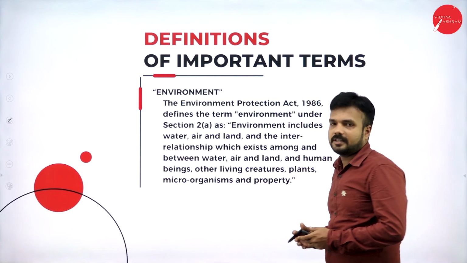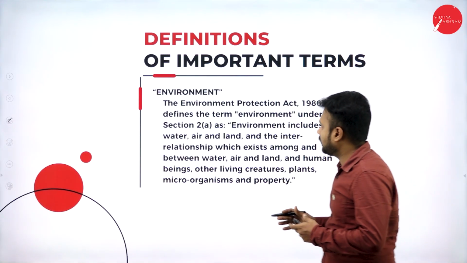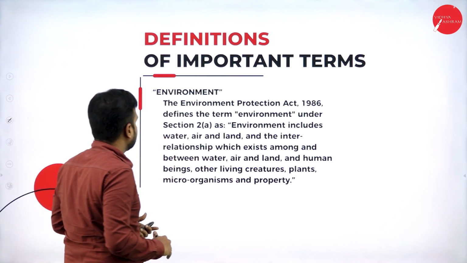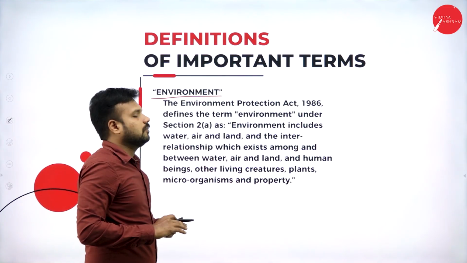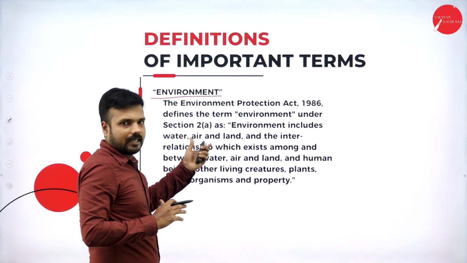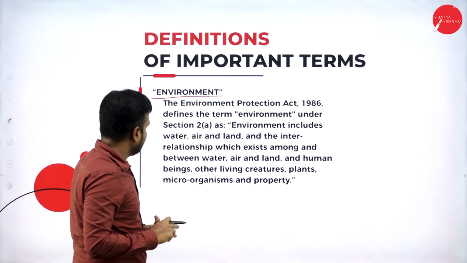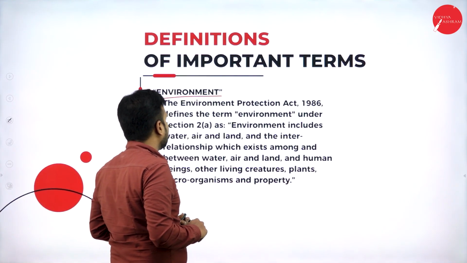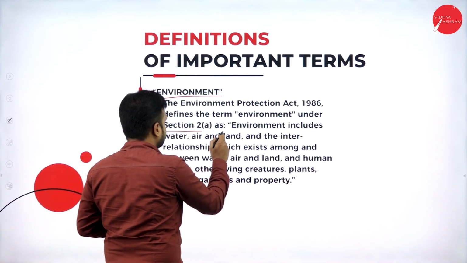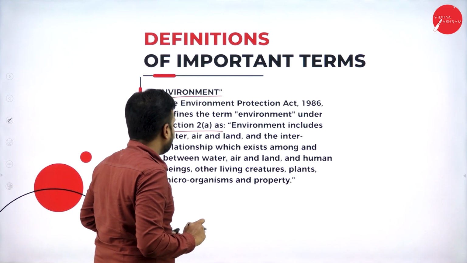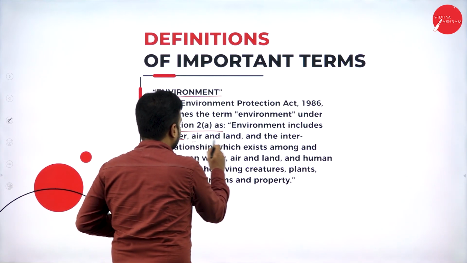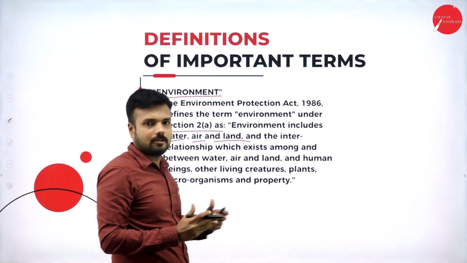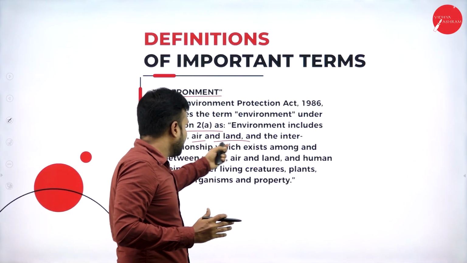Definitions of important terms. There are a few terms that are given by the act, so we are going with the definitions of a few terms. The first definition is about the environment. What exactly is the meaning of environment according to the Environment Protection Act 1986? The Act defines the term environment under section 2 subsection A as: environment includes water, air and land. As we know, the environment consists of water bodies, land and air.